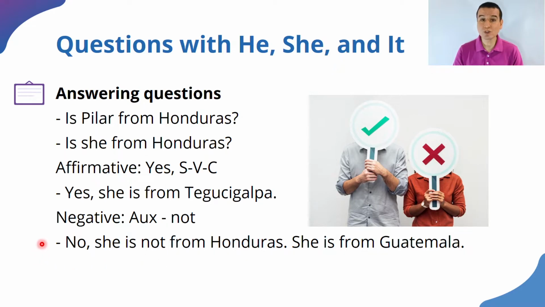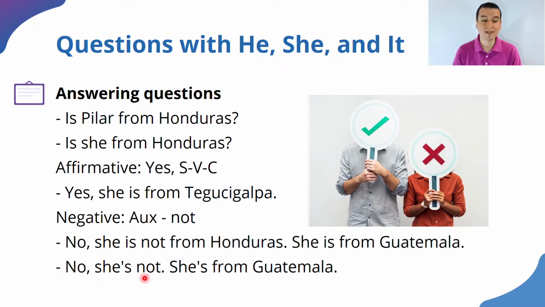Sometimes, if we want to, or if we can, we specify the correct information. She is from Guatemala. All right? So what is important is that when we negate, we use the auxiliary plus the word not. Be is an auxiliary, and that's why it is followed by the word not. Or we could say, no, she's not.